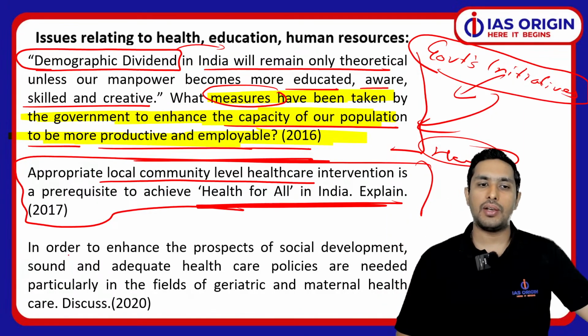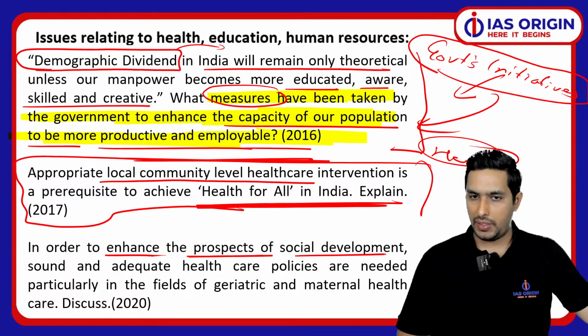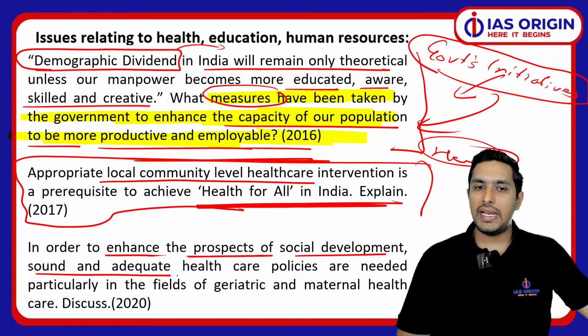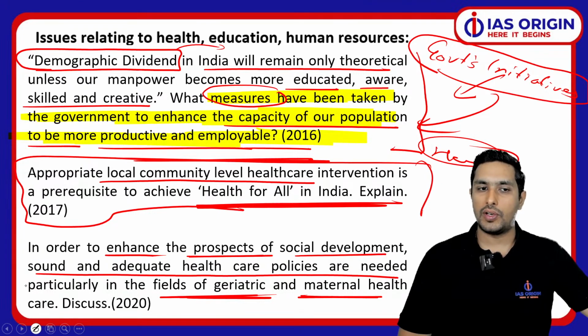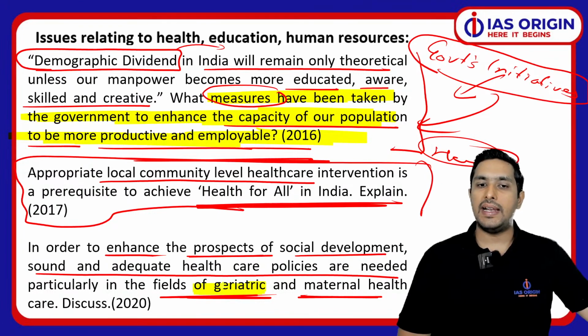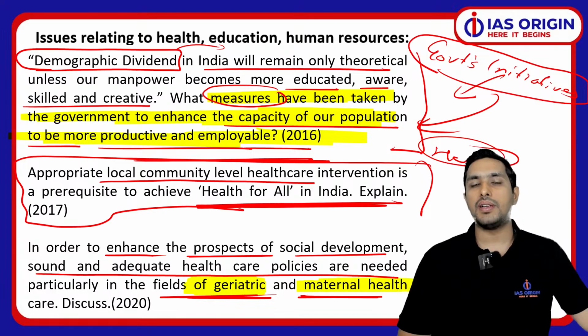Like in 2020 we had a question: in order to enhance the prospects of social development, sound and adequate healthcare policies are needed in the field of geriatric and maternal health. Now see, here you have to focus on two domains in healthcare, that is elderly health, that is geriatric, and maternal health.